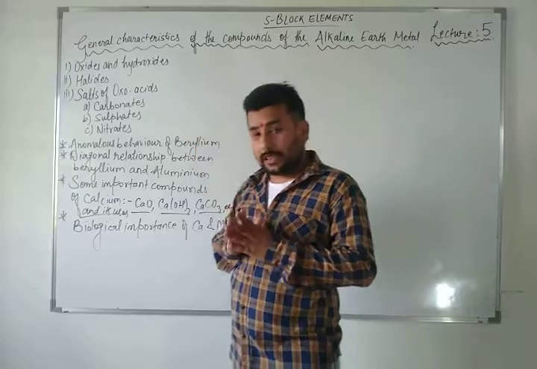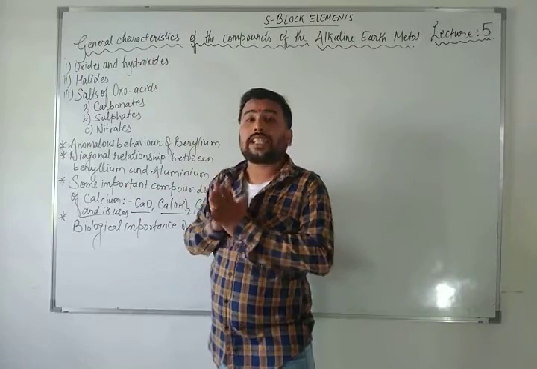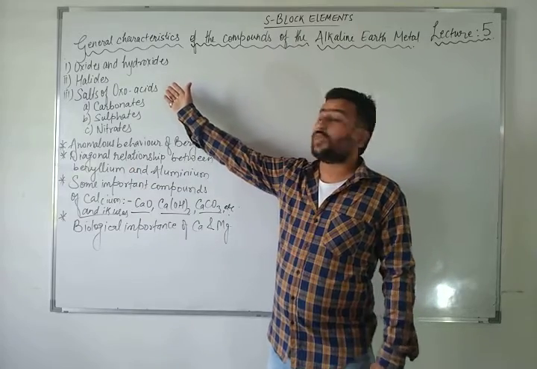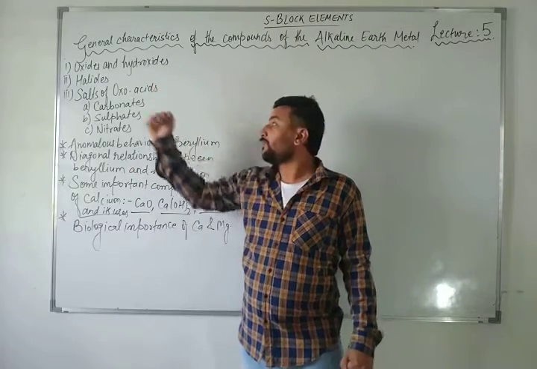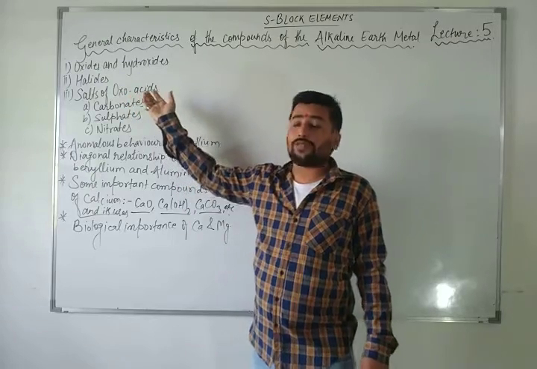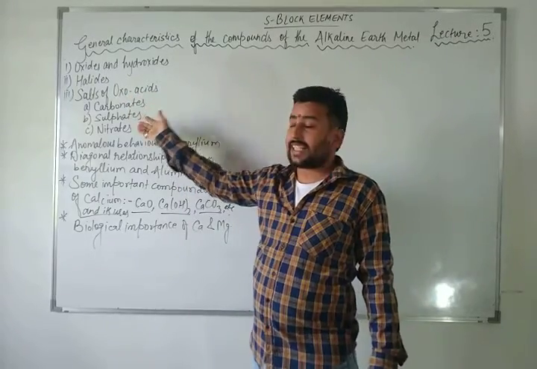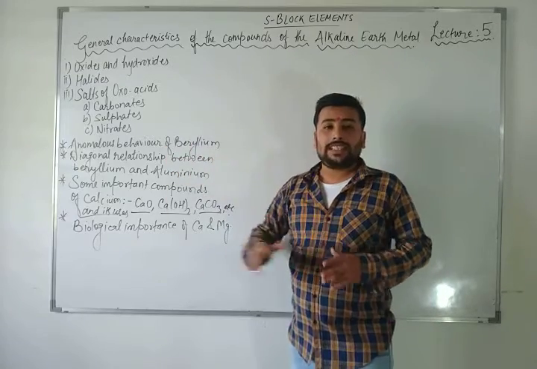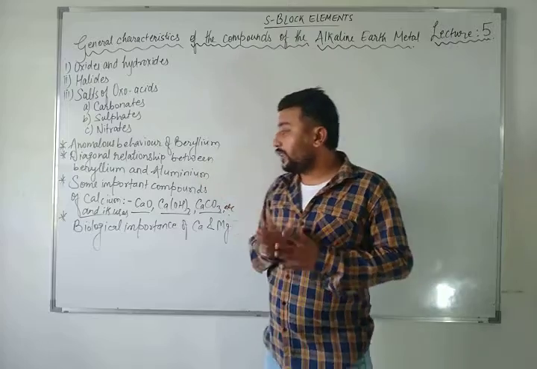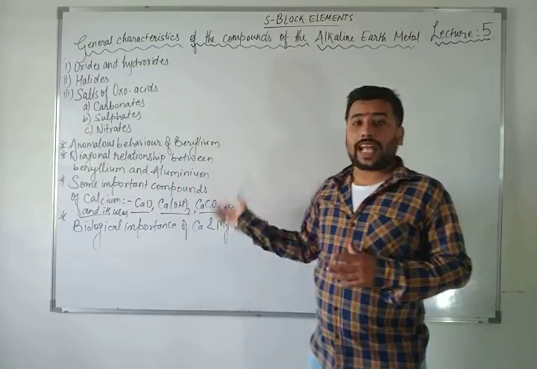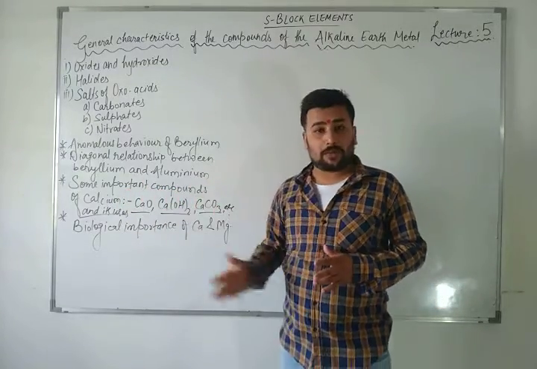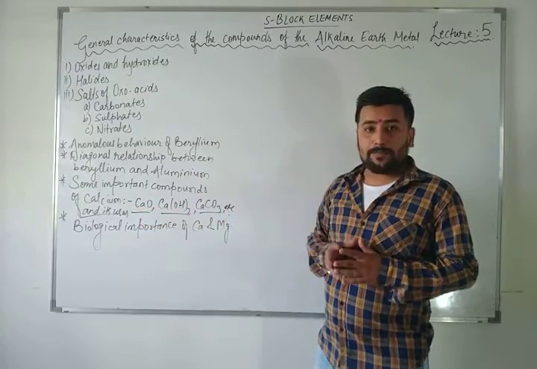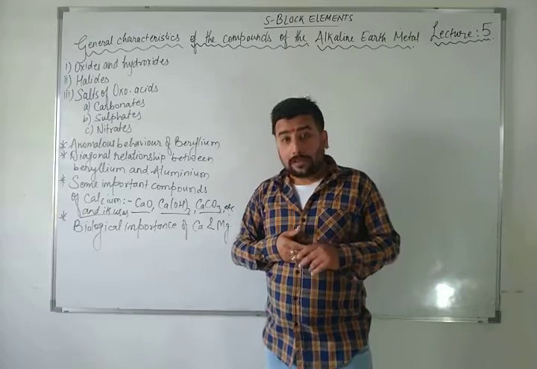In this video, we will specially discuss the general characteristics, like the chemical reactions of all the alkaline earth metals with oxides and hydroxides, halides, salts of the compounds like carbonates, sulfates and nitrates, anomalous behavior of beryllium, diagonal relationship of beryllium and aluminium, and some important compounds of calcium like calcium carbonate, calcium oxide, calcium hydroxide, also known as quicklime, slaked lime and marble, and the formation of cements.